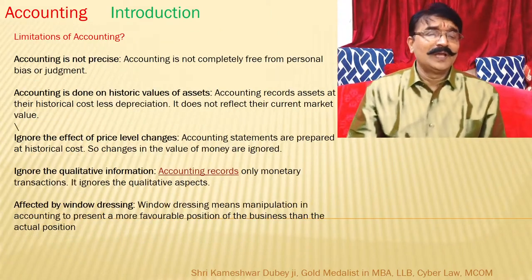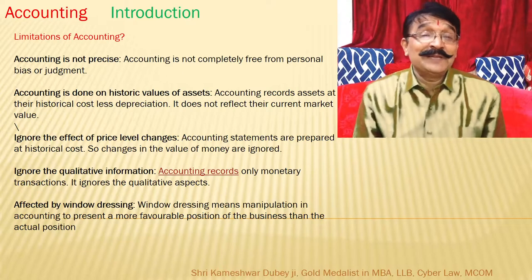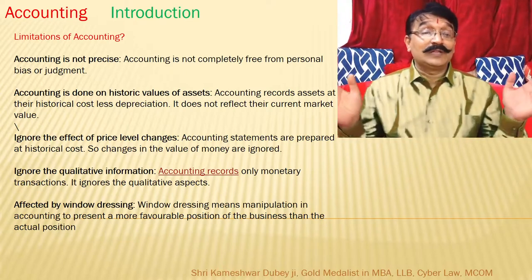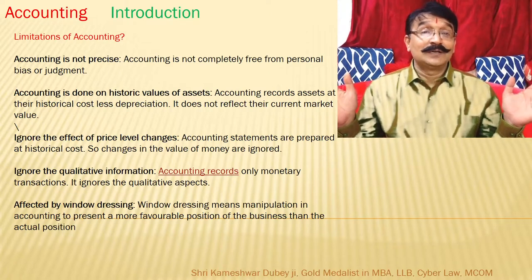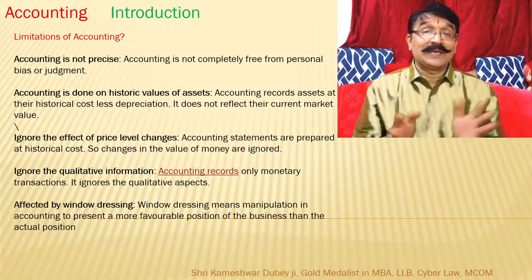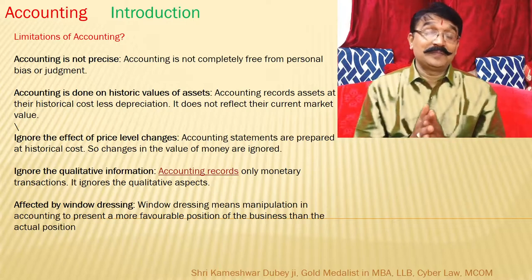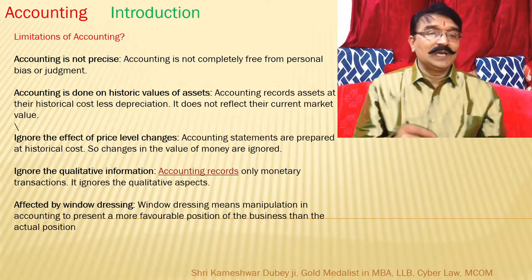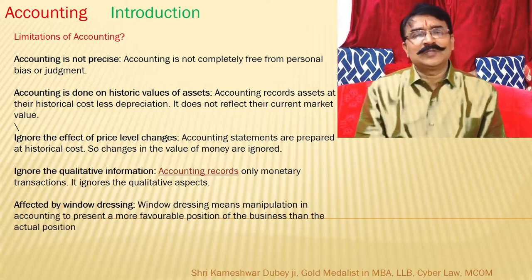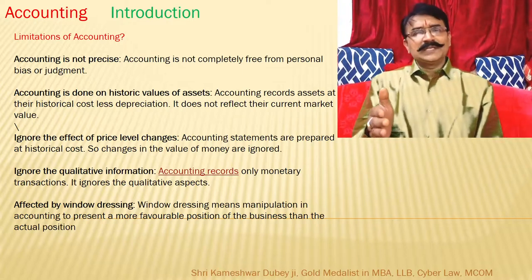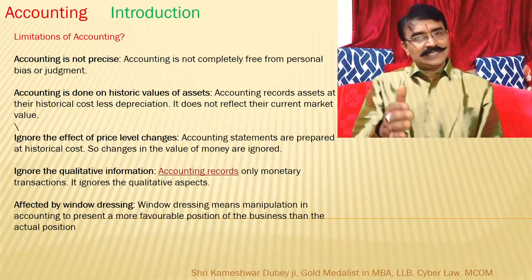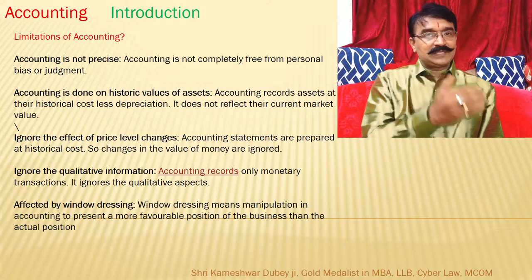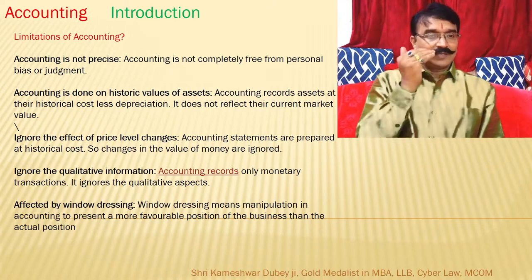Accounting has certain limitations also. Like accounting is not precise. It's a very long, lengthy process. So once it is a lengthy process and man is involved, personal bias cannot be ruled out. Then accounting is done on historic values of the assets. Whatever accounting is done, it is based upon the transaction. The transaction is already done. Whatever events are already done, whatever transactions are done, that is recorded.